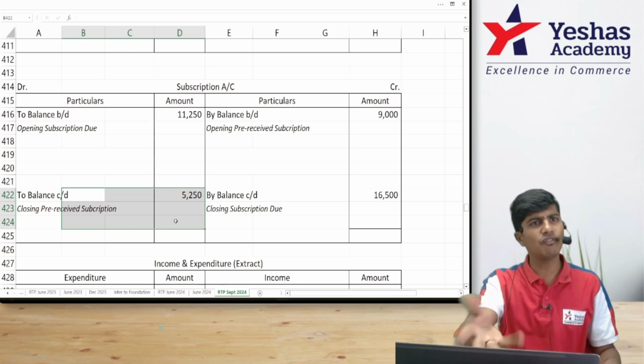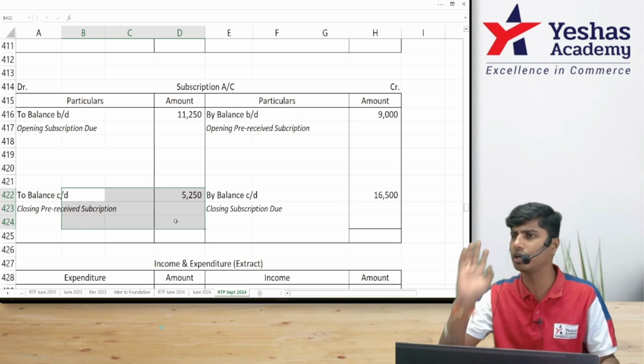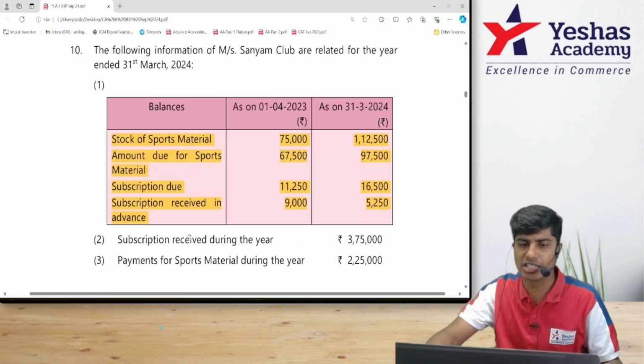Irrespective of what it is, we use debit-credit logic. For us, there is no variety of questions in NPO. Everything is only one variety. Everyone is the same. Okay, let's see the last part.